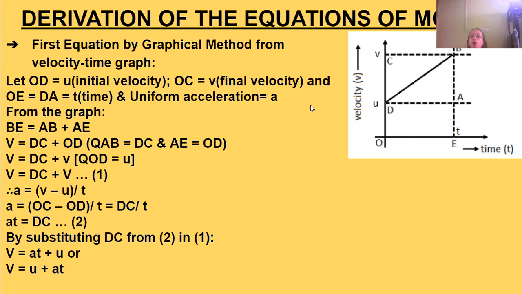So final velocity v is equal to DC plus OD.